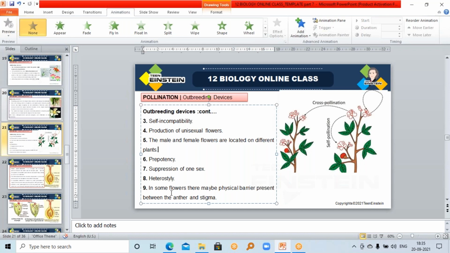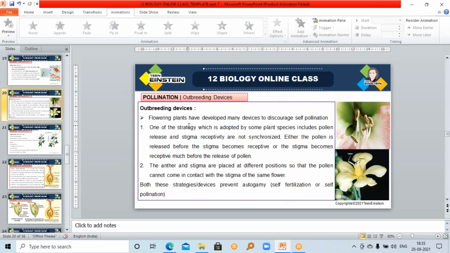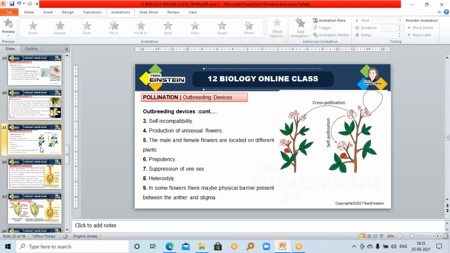So we have discussed around 9 methods. Which are the 9 methods of outbreeding devices? In that, there is no synchrony between the stigma receptivity and release of anther. That is the first method. Then anther and stigma are placed at different positions. That is the second method. Then self-incompatibility: the pollen grain of that same flower is not suitable for the stigmatic surface. And production of unisexual flowers.